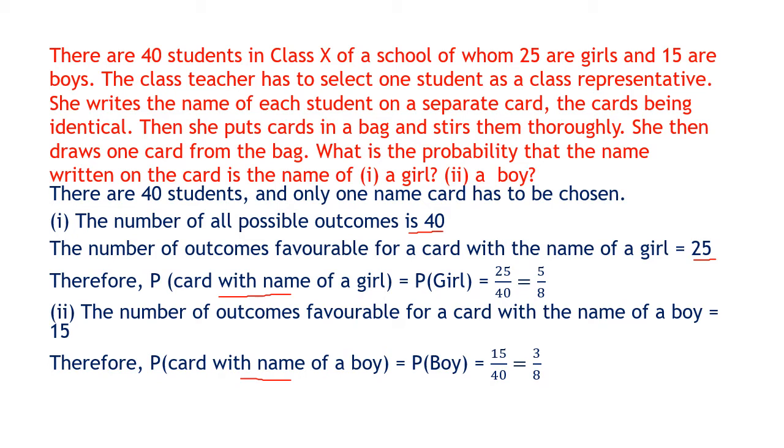So this is about choosing the monitors. Actually, in an election we count the number of votes, but even then there is a probability. In what ways? If you see the candidates, you will know the candidate who is more admired, respected or liked by all the people, and the probability of him becoming the representative is more. But here it is equally likely because the names are written on the same type of card. All the cards are of the same type, then put in a bag and drawn.